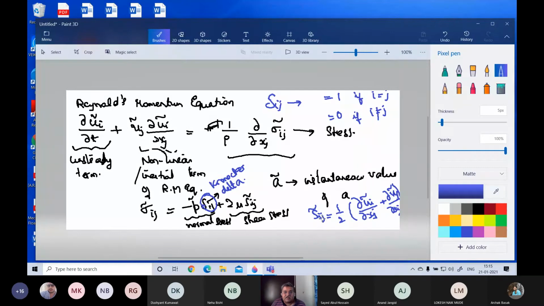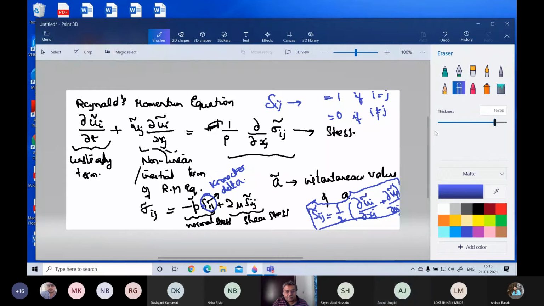So this Sij, this instantaneous value of S, is equal to half. This is basically a basic definition. This is not something that you need to manipulate or need to think about. This is the definition of strain. Sij is strain, sigma is shear stress. So 2 mu, where mu is the dynamic viscosity, and in order to account for this half, there is a 2 here. So 2 mu Sij. So this is sigma ij. So once you have that,